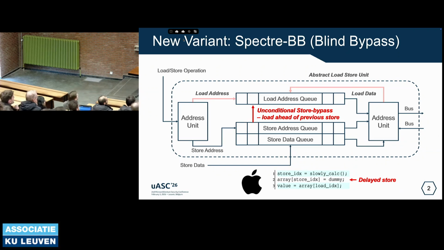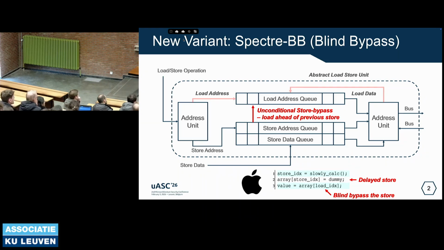The store index and the load index may be the same, but when the store has been delayed, the second load will be speculatively executed and bypass the previous store. When the indexes are the same, the CPU will detect that the previous load was in violation, so it will flush the pipeline and re-execute the load.